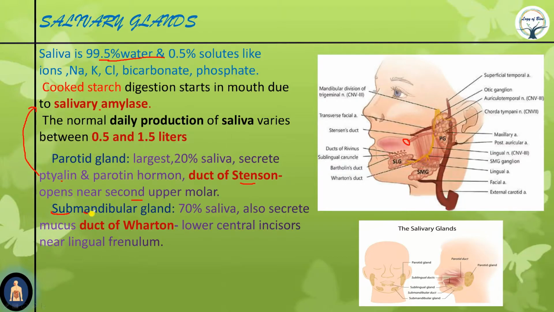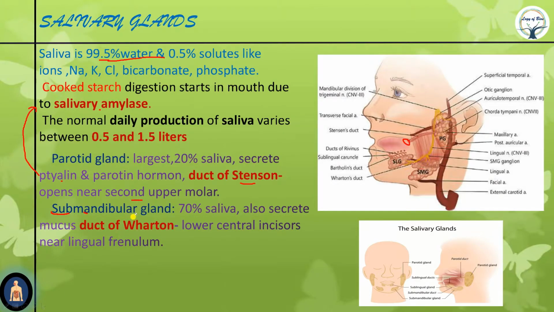Now, mandible is the lower jawbone. This lower jawbone is known as the mandible, and the gland is submandibular because it is just below the mandible. The upper jaw is known as the maxilla. The lower jaw is the mandible, which we are able to move, and the upper one is the maxilla. So the submandibular gland is just near or below the mandible, therefore it is known as submandibular.